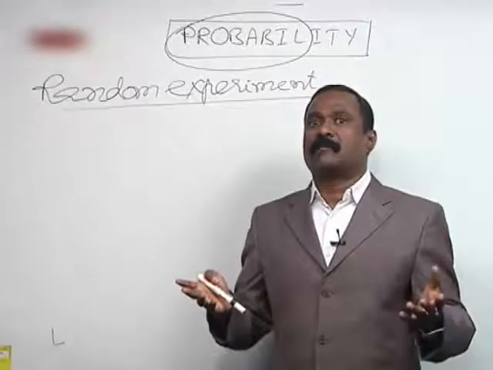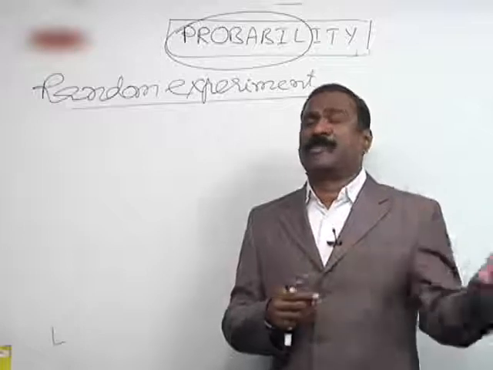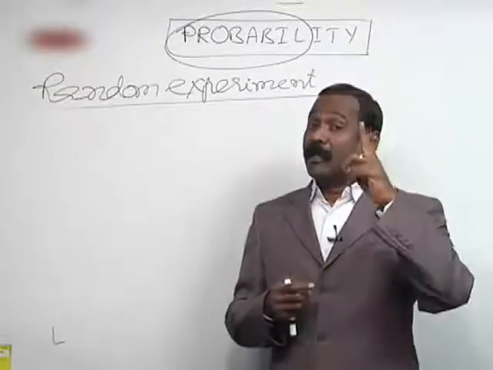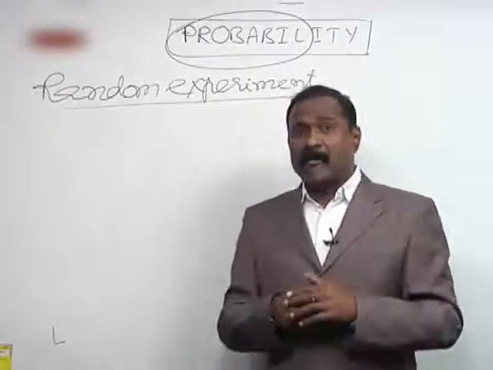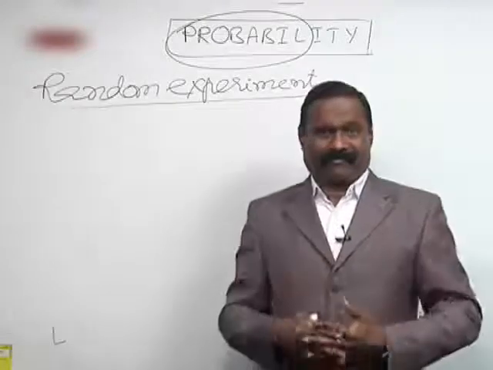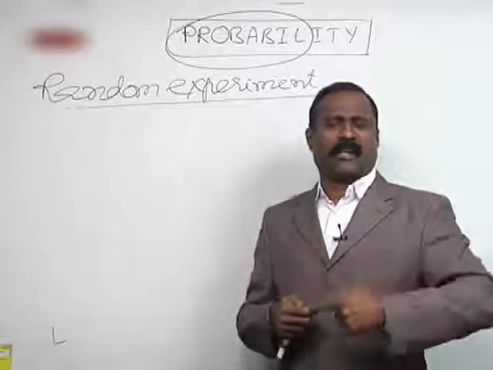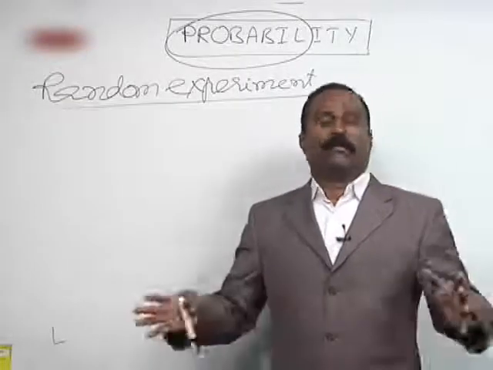But it is not a random experiment, because he is under the impression that it has 1, 2, 3, 4, 5, 6, but it has no 5 and 6. Then it is not a random experiment. But it can be made a random experiment if it is revealed to him. If we tell him that the first face is 1, second face 2, third face 3, and the remaining three faces contain 4, then it becomes a random experiment.